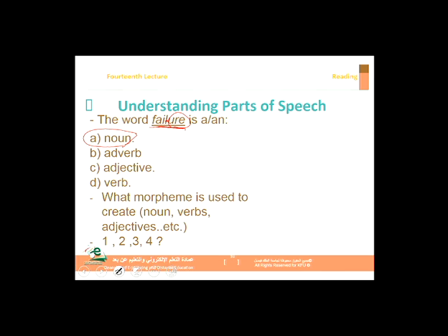Okay? Another way I might ask you a question is I give you the morpheme, I give you the suffix, and then I ask you, what do we use it for? Do we use it to make nouns, adjectives, verbs, adverbs? So with these options, I might give you the suffix ate, for example. This is a suffix, so you have a word and then ate at the end here.